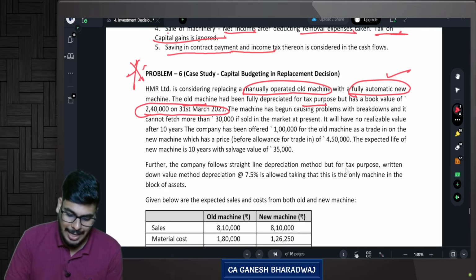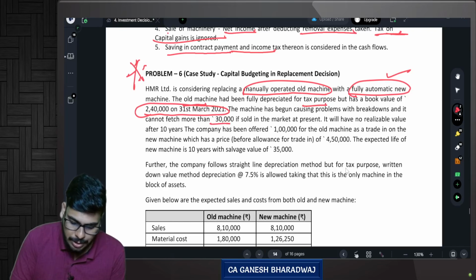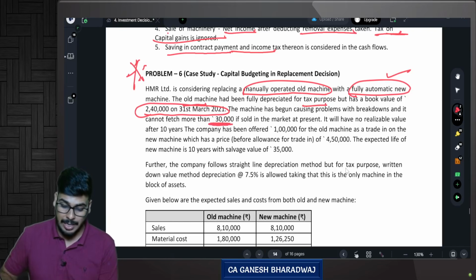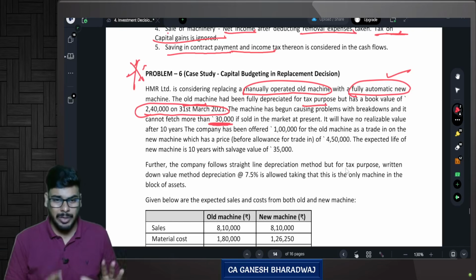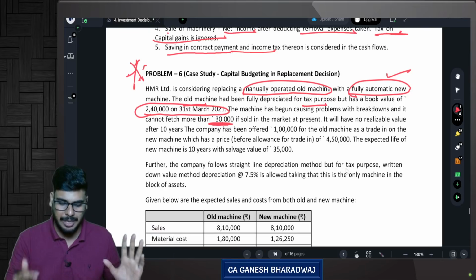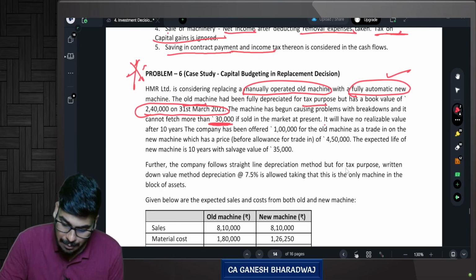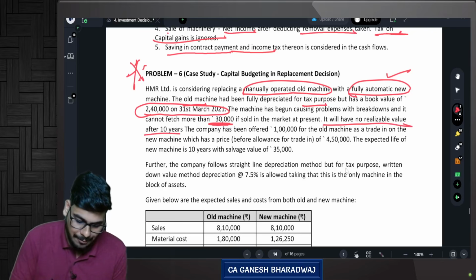The machine has begun causing problems with breakdowns, and it cannot fetch more than 30,000 rupees if it is sold in the market at present. So today, if I want to dispose of the old machine, I will not get beyond 30,000 rupees. That's what they are saying. It will have no realizable value after 10 years.